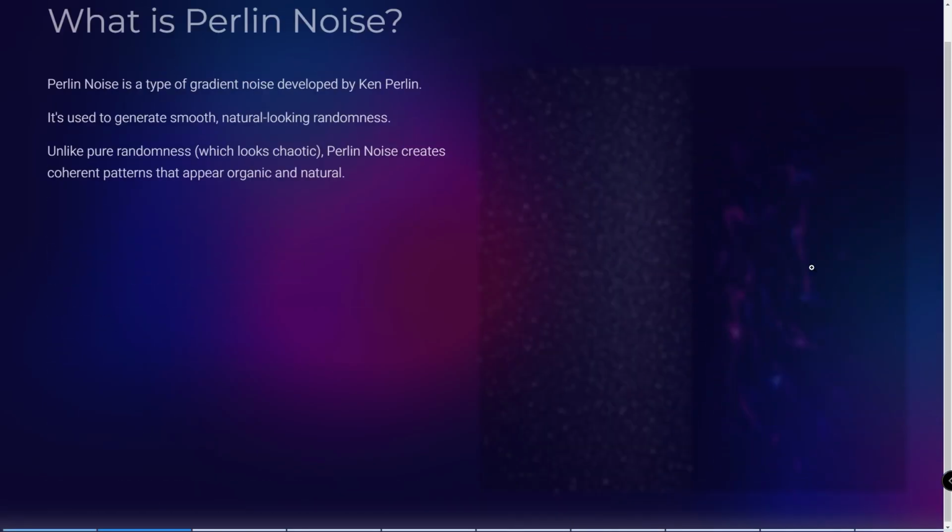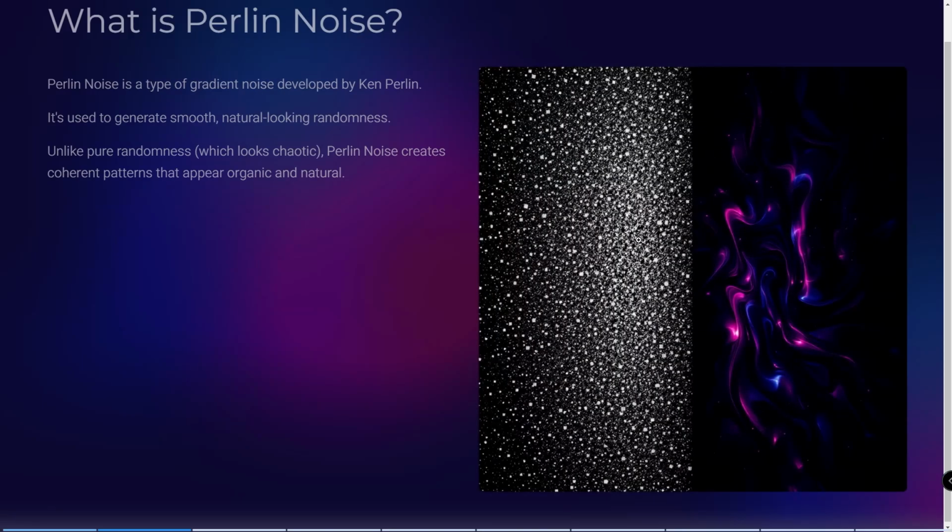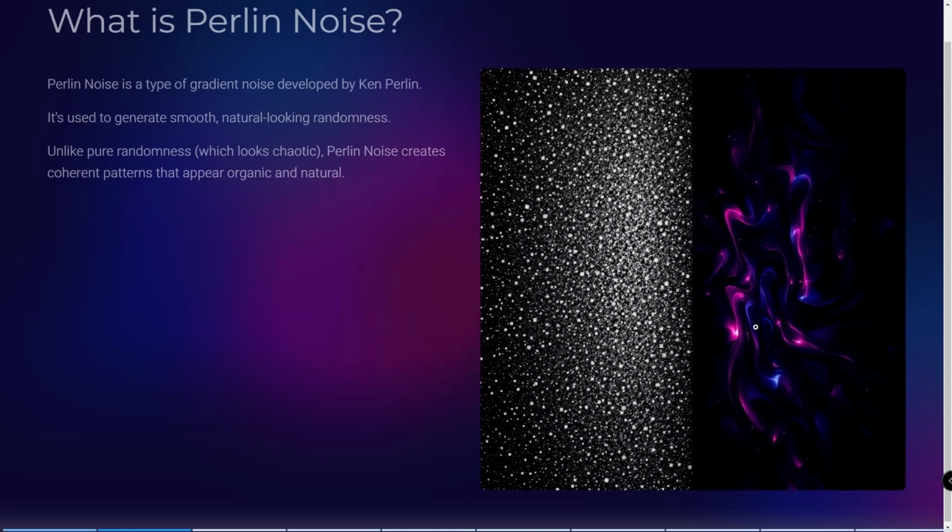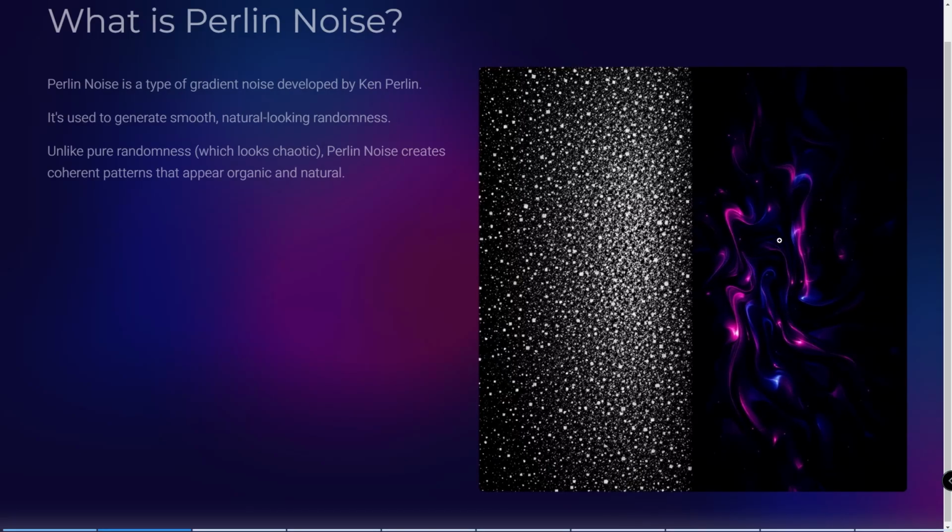Perlin noise is a type of gradient noise developed by Ken Perlin, and we use it to make some smooth randomness. Unlike other randomness algorithms, like some other noises, this algorithm is natural and smooth. Look at this image here, and we have a random algorithm that makes randomness, and as you see, this isn't natural and it's not smooth at all. But here we have Perlin noise.